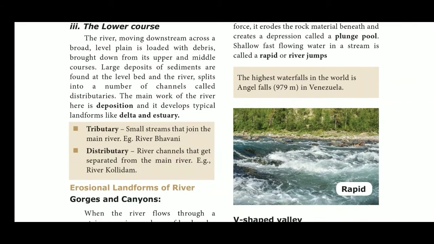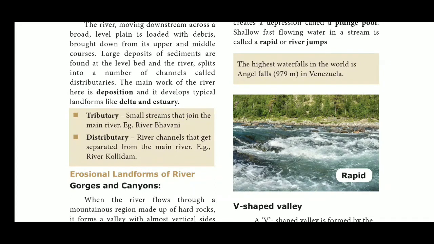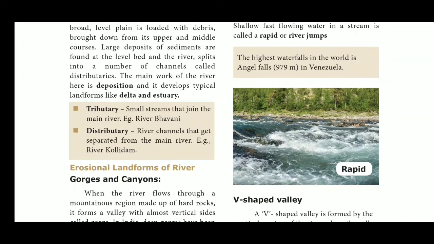Tributary: small streams that join the main river. Example, River Bhavani. Distributary: river channels that get separated from the main river. Example, River Kollidam. Erosional landforms of a river: gorges and canyons.